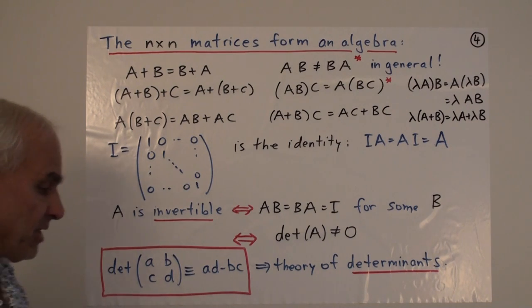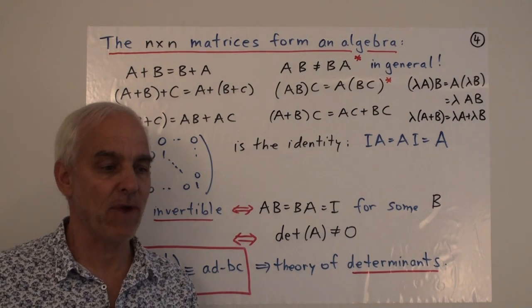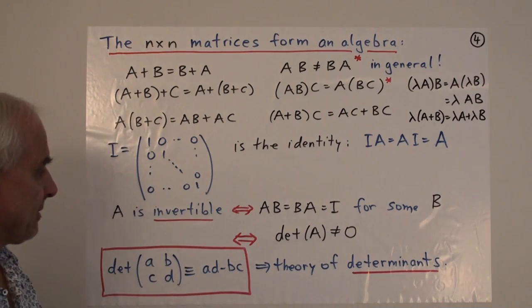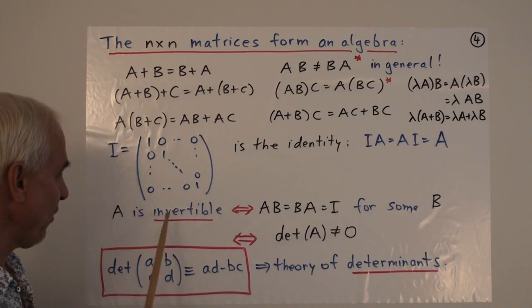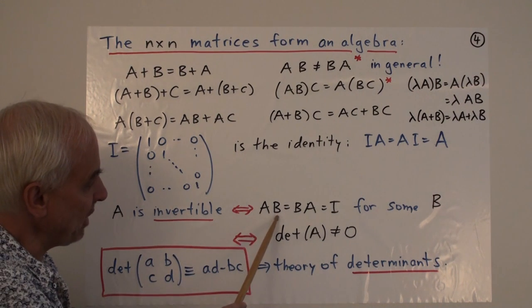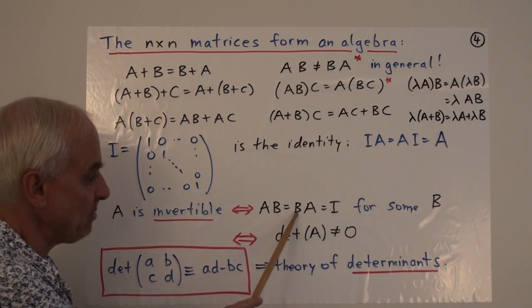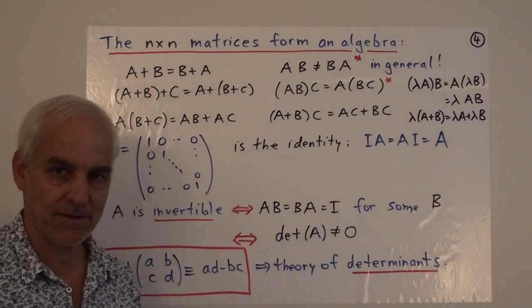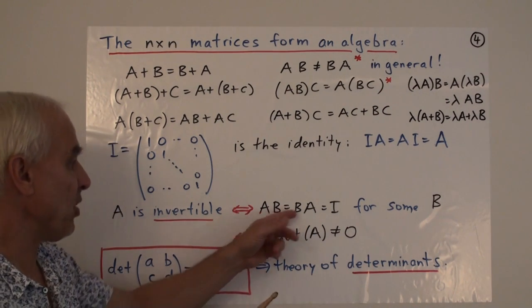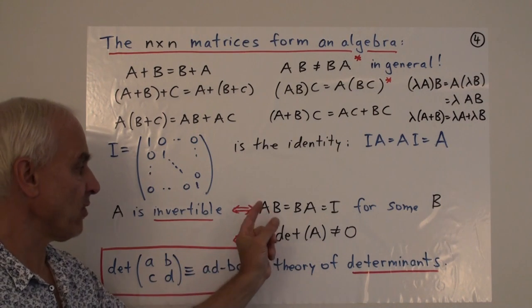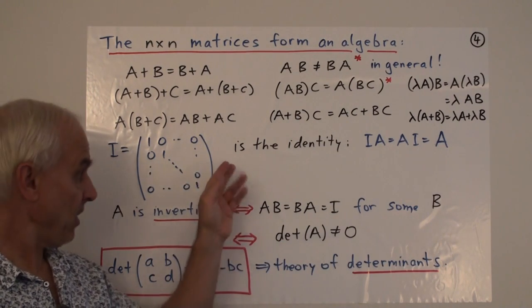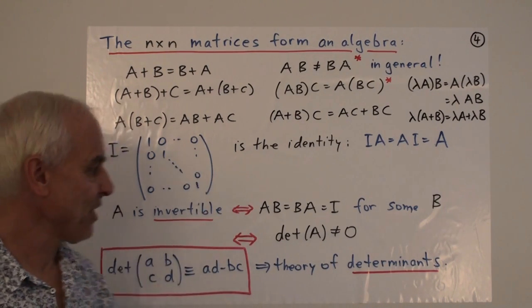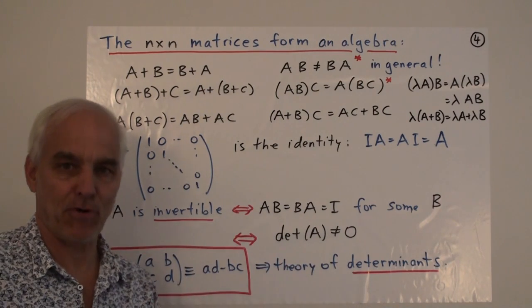Now what about division? So there is a partial kind of notion of division around, and it's a little bit more subtle than one might think. So it turns out that some matrices are invertible and some aren't. So invertible means that you can find another matrix, say B, so that A times B is the same as B times A equals the identity matrix. So we're finding a sort of an inverse. B would be called the inverse of A. And it has to be a two-sided inverse so that it has the property that you can multiply it by A on either side and get this identity matrix. This identity matrix is playing the role of 1.